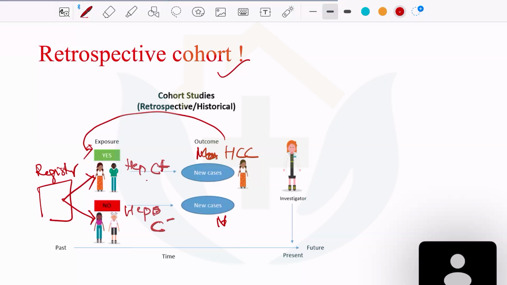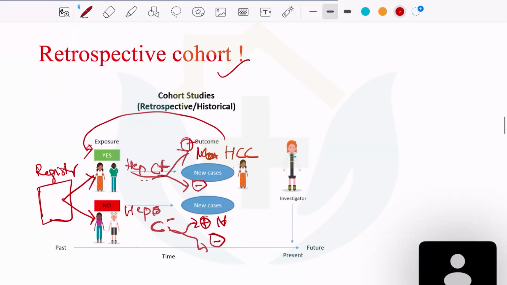Then I will see how many of them developed hepatocellular carcinoma and how many of the hepatitis C negative didn't develop hepatocellular carcinoma. The disease has already occurred, but I am not going from the disease to the exposure. I'm going back in time. I go to the data and check the hepatitis C positive and negative, and then see how many developed disease and how many didn't. So disease positive, disease negative. So this is a retrospective cohort.